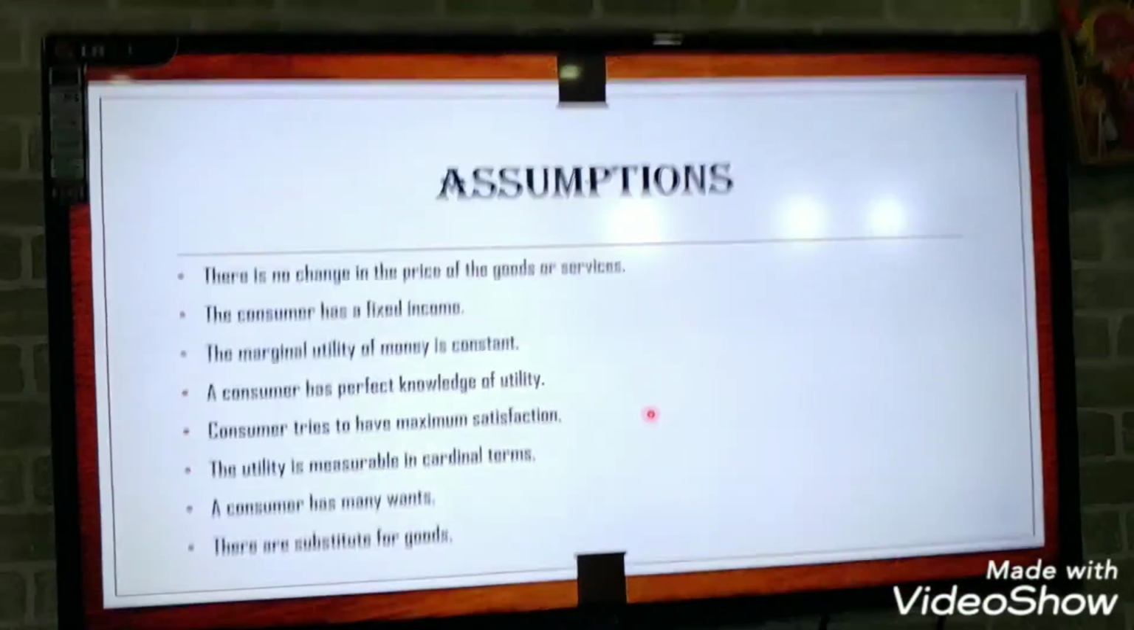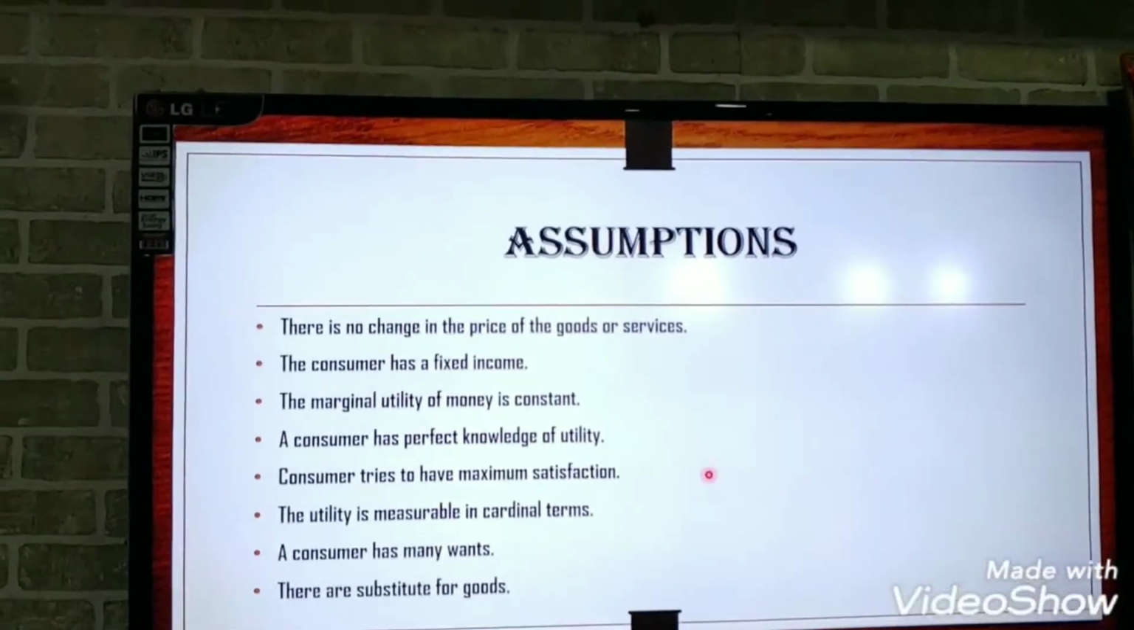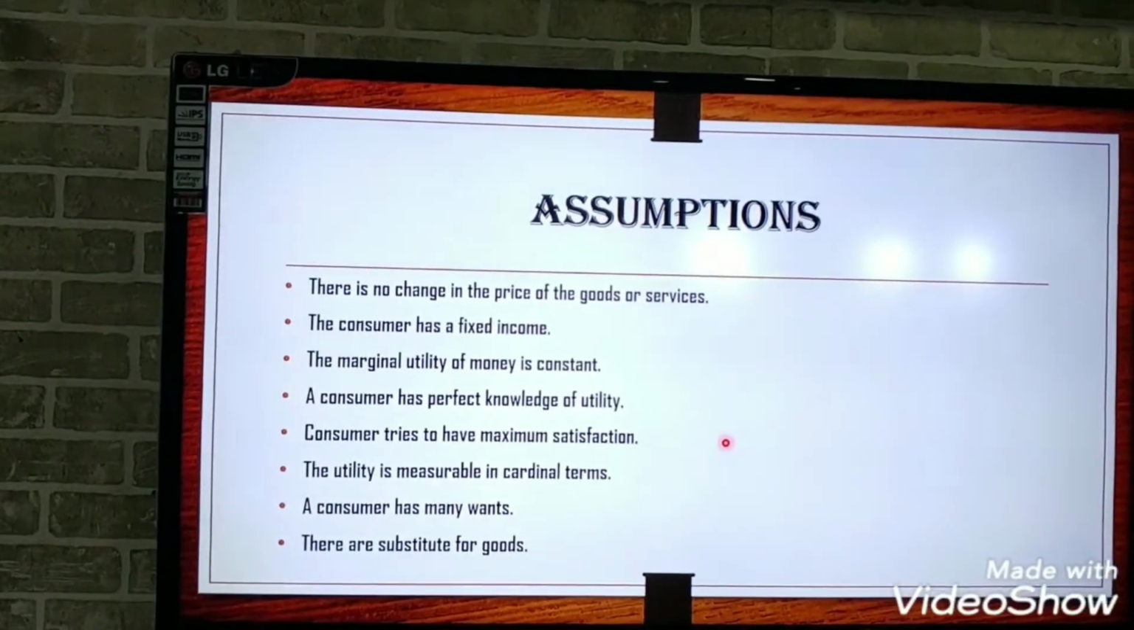Write down the assumptions hurriedly, beta. In your book it is given so explanatory, I have given it in points. Write down.